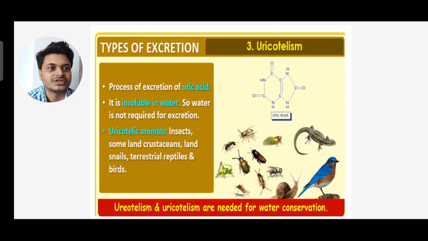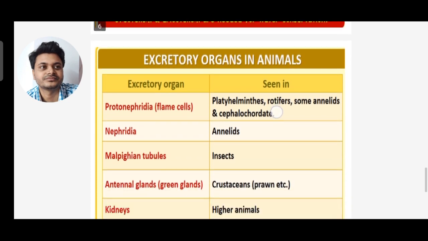You can see the structure of uric acid given. Ureotelism and uricotelism are needed for water conservation.